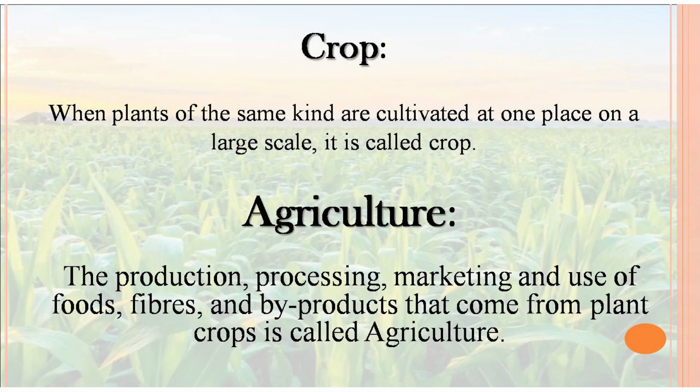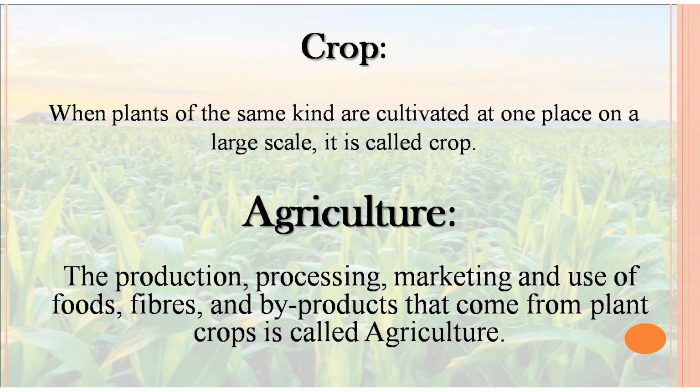First of all, what is a crop? When plants of the same kind are cultivated on a large scale, in a large area at one place, that is called a crop. This leads us towards agriculture: the production, processing, marketing and use of foods, fibers and the byproducts that we get from plants is called agriculture.